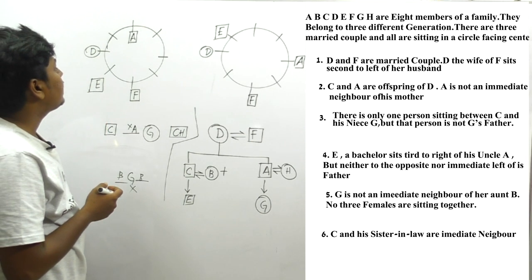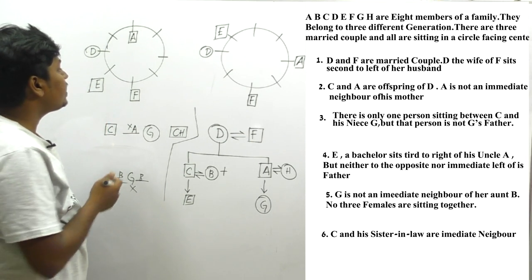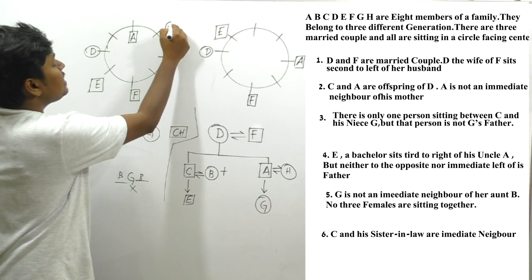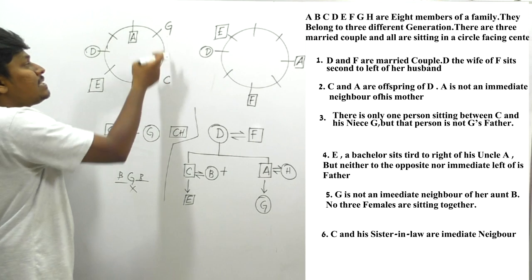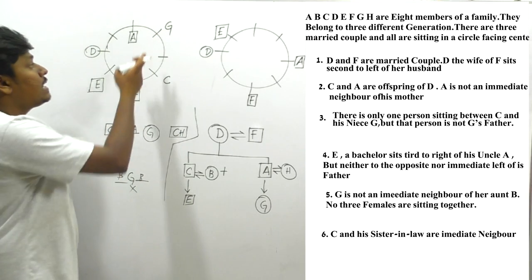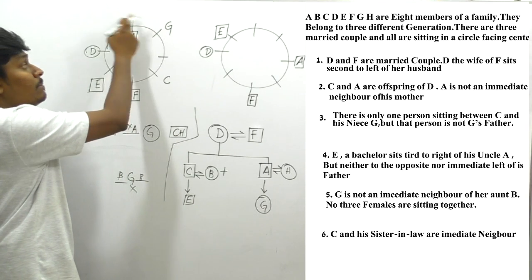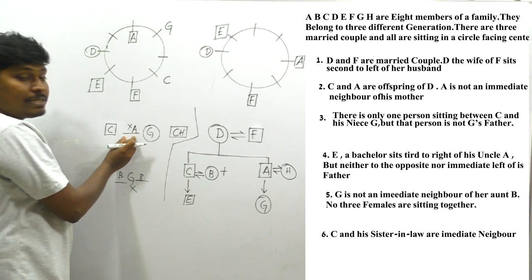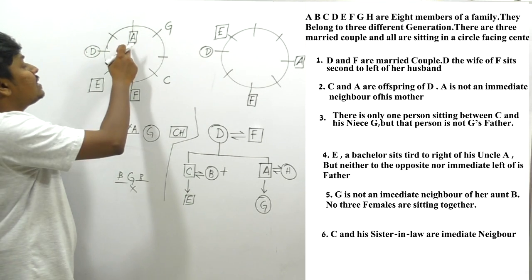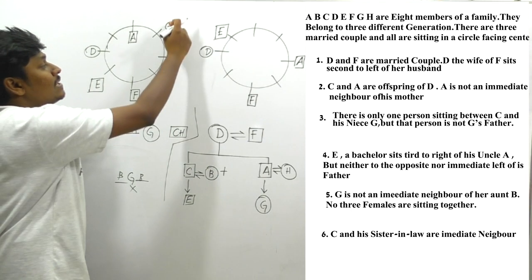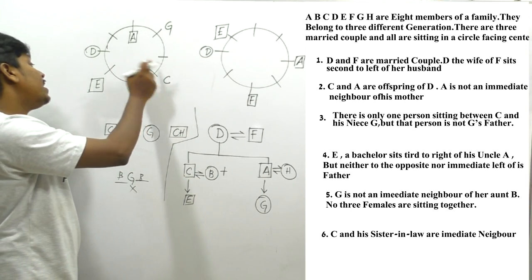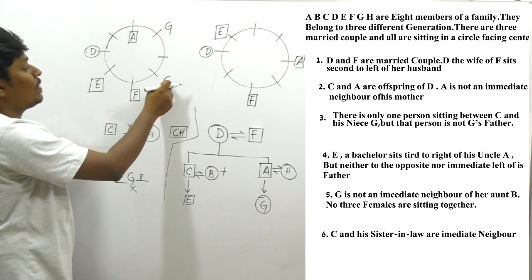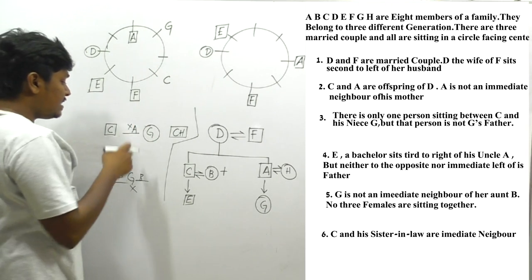And I think we can do one thing, friends. Let me fix C here, and let me fix G here. Listen carefully. Between C and G there should be a gap of one person, and I can't place C and G here. Why? Because if I place C and G here, they have clearly said that A should not be in the middle, so A should not come here. So I can say that C and G should be placed either in this position or in this position. And we have noted that E's father should not be placed opposite E. So the only option is that C should be placed here and G should be placed here.